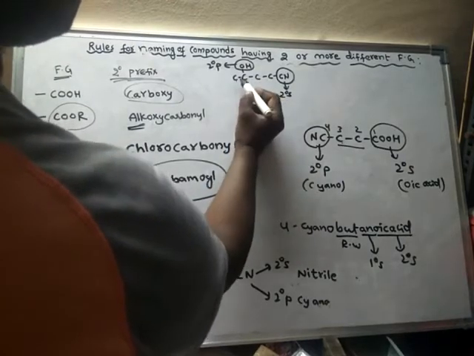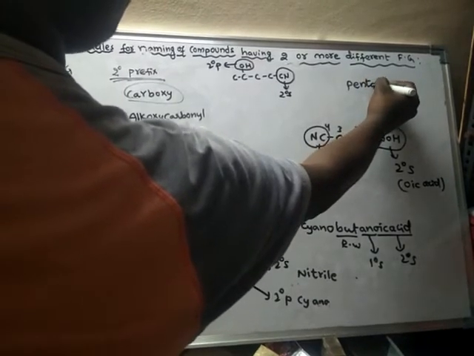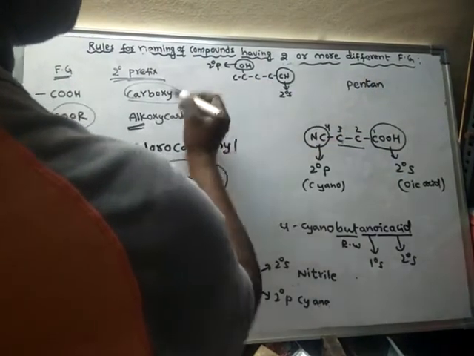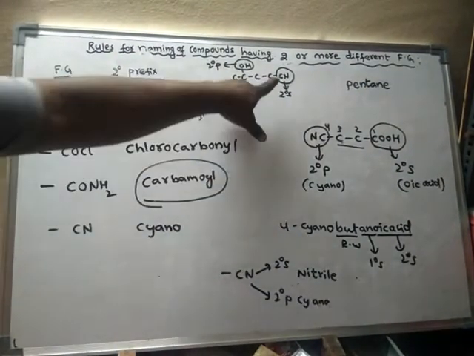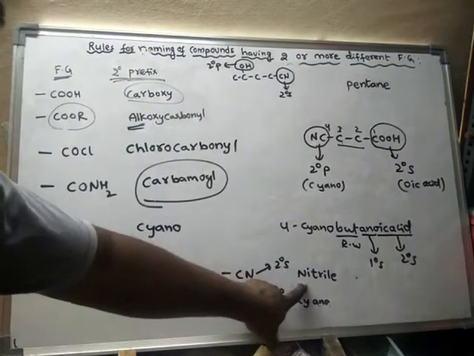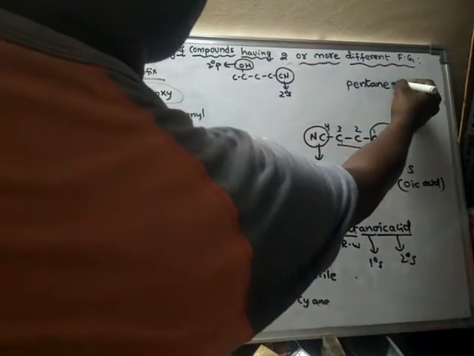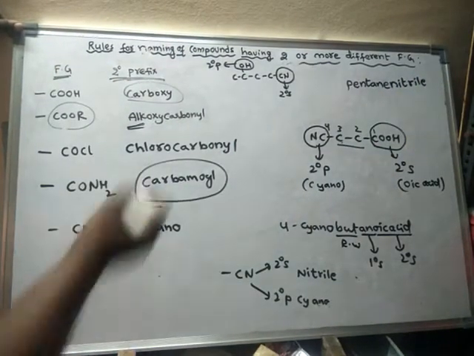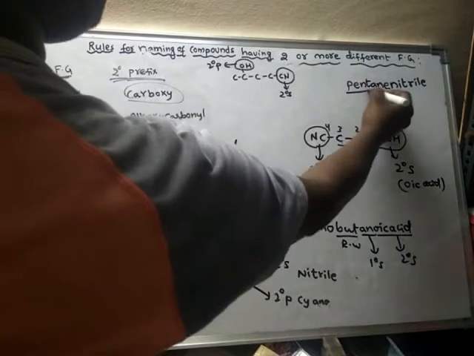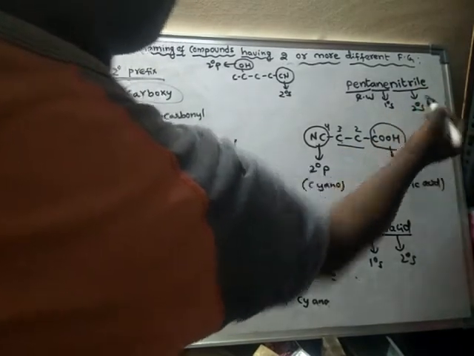So I'll count the number of carbons: 1, 2, 3, 4, 5. Hence pentane, because only single bonds are between carbon atoms. So pentane cyanide. When cyanide acts as secondary suffix, its secondary suffix name is nitrile. So pentanenitrile. Here pent means root word, an means primary suffix, and nitrile is the secondary suffix.